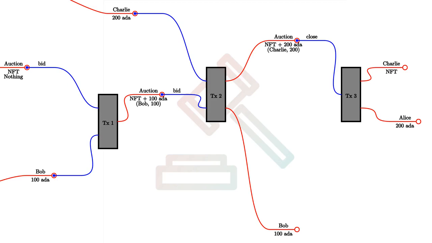It can be anybody, but those two actually have an incentive to create this transaction. So this transaction will have one input, just the auction UTXO, with redeemer close, not bid in this case, and two outputs. One of the outputs goes to the highest bidder, Charlie, and he gets the NFT. He won the auction, so he gets what was auctioned away. And Alice, the original owner of the NFT, gets the highest bid. And that closes the auction and finishes this scenario.